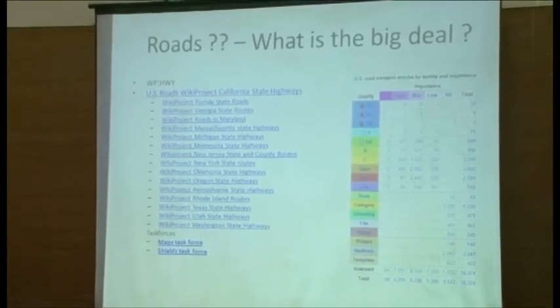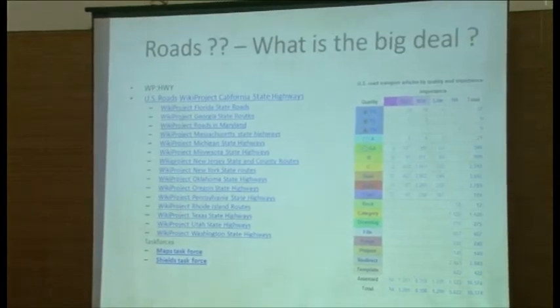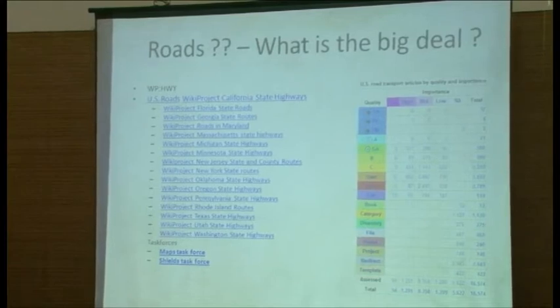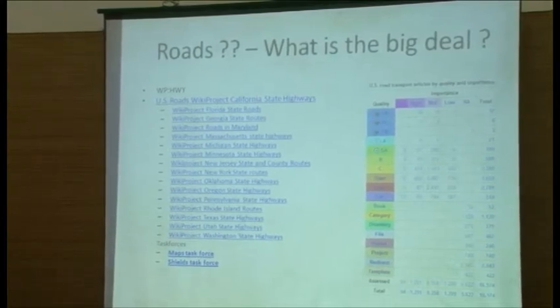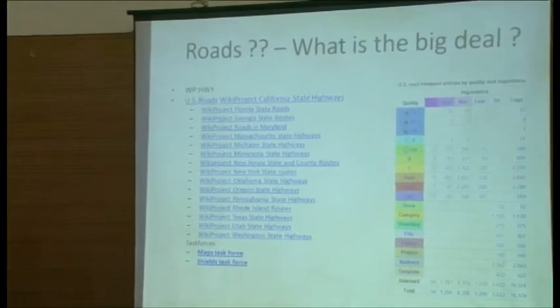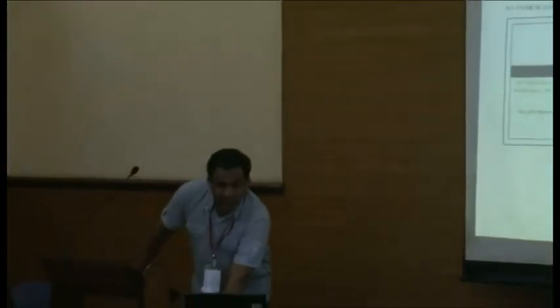Even for the shields and all, they make them in seconds actually. They have a lot of data. They are so passionate about roads actually. That's about roads. This is what you will get when you edit a road article in English Wikipedia.